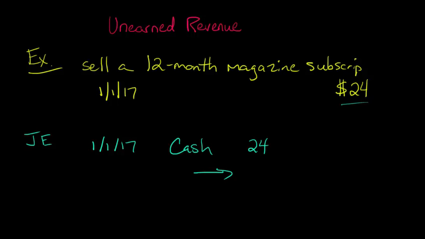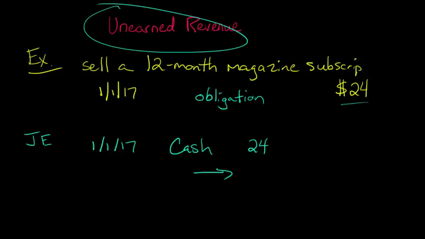Well, the reason is that when we make the sale on January 1st, we haven't actually shipped the magazines. We haven't delivered the goods to the customer, right? This person who paid the $24 hasn't gotten any magazines yet. They just paid the money up front. So because we're receiving the cash, but we haven't actually delivered the goods or provided the services in question, we still have an obligation to our customer. Now, granted, we don't owe them money like we'd normally think of an obligation. We think of a liability, but it's a different type of liability. And what we call it is this unearned revenue account.